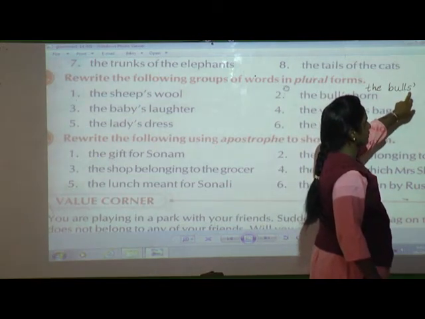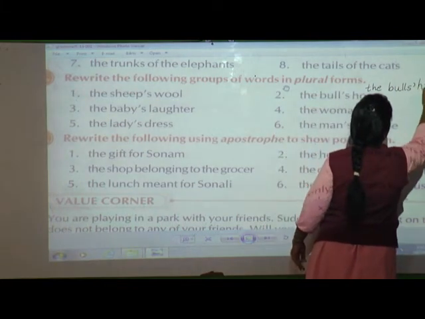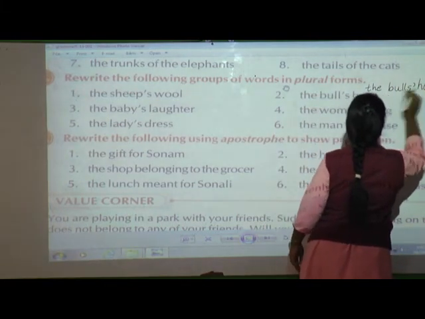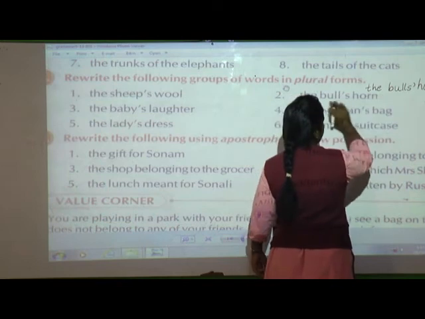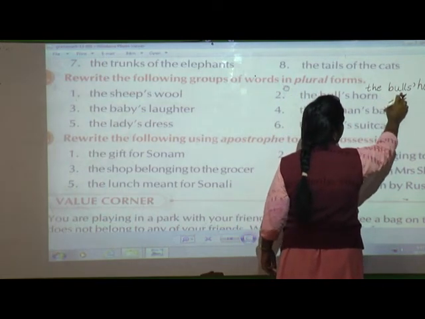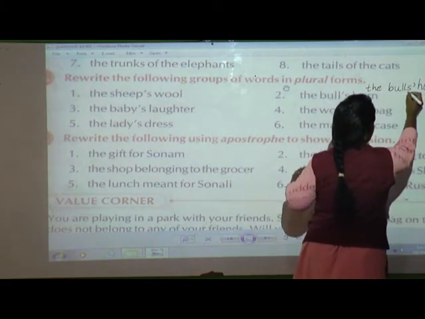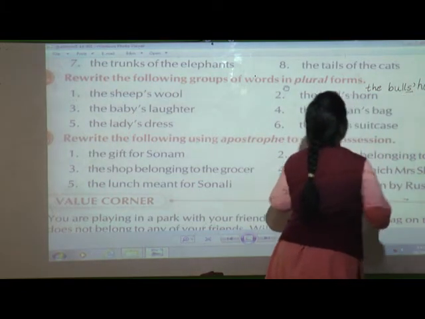Now as the word is ending with S, you are going to put an apostrophe after S. The bulls' horn. So this is the plural form. Bull is the singular form and bulls is the plural form. But if you write the spelling of bulls in the plural form, it ends with S. So the apostrophe will be after S.